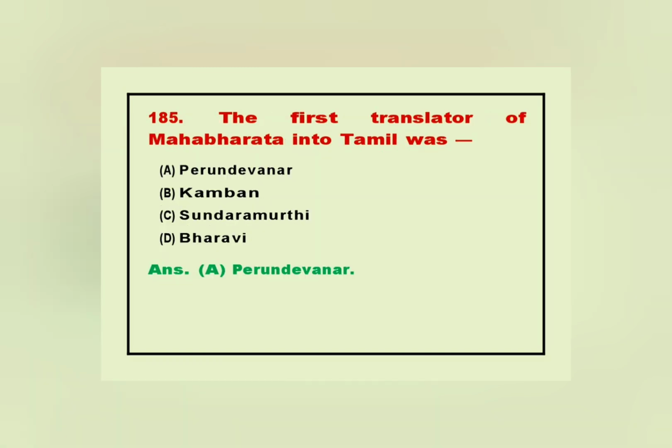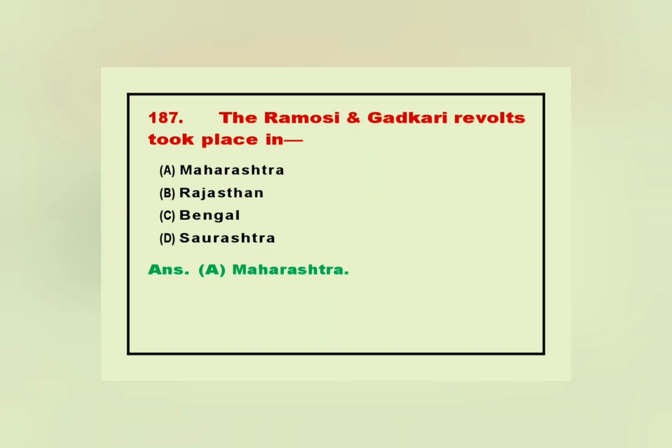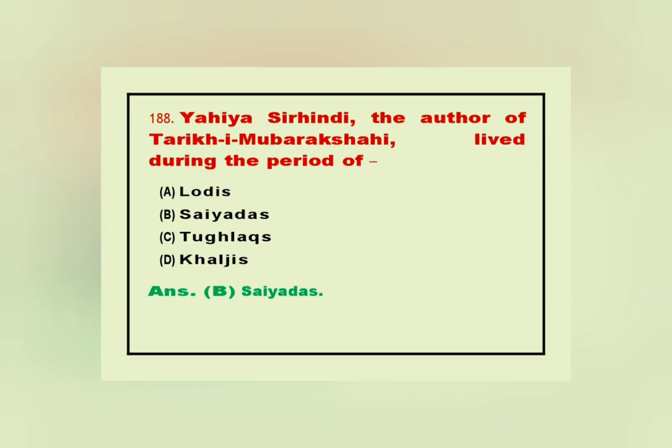185. The first translator of Mahabharata into Tamil was. Answer. A. Perundevanar. 186. Who were the major participants in the revolt from Odisha and Chota Nagpur? Answer. D. All of the above. 187. The Ramosi and Gadkari revolts took place in. Answer. A. Maharashtra. 188. Yahya Sarhindi, the author of Tarikh-i-Mubarak Shahi, lived during the period of. Answer. B. Sayyids.